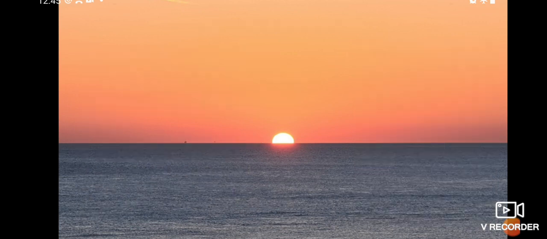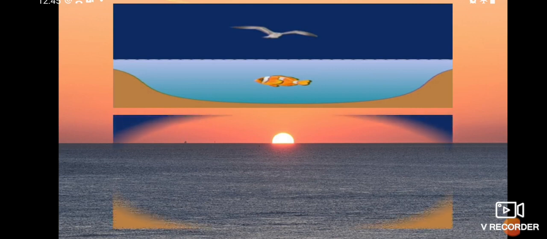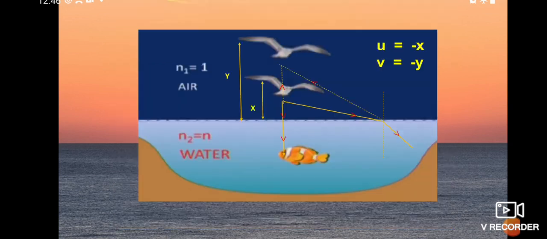Let us see. Here the bird is flying, and a fish is there inside the water, with the surface of the water between them. For this surface, the refractive index N1 is equal to 1, that is air, and the refractive index of water is N2, that is N. Now we can find the values by using the ray diagram. You can watch it. Here I have drawn a ray diagram. Just observe it.